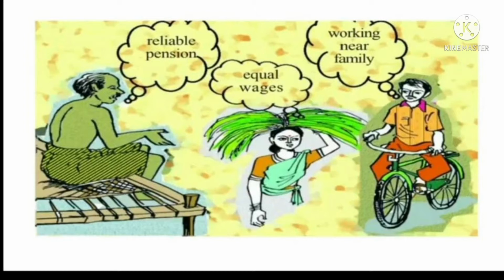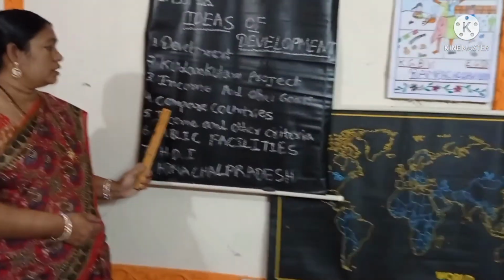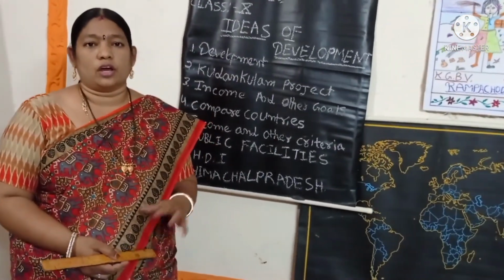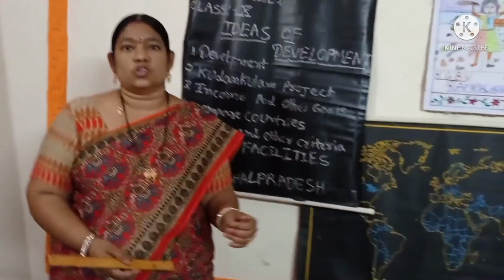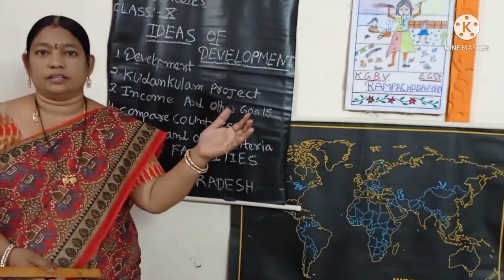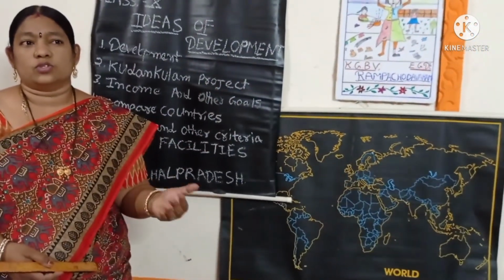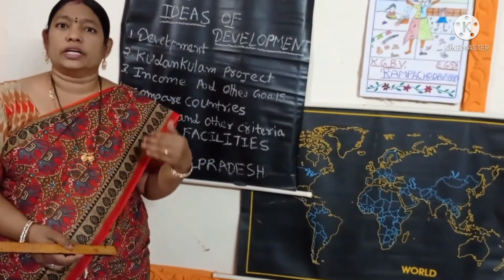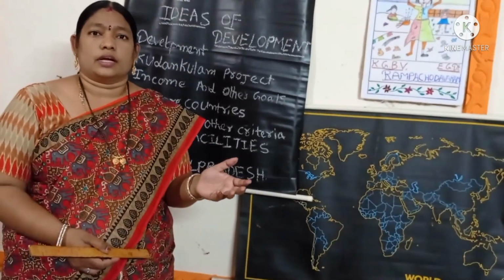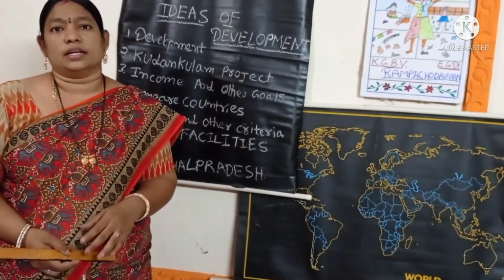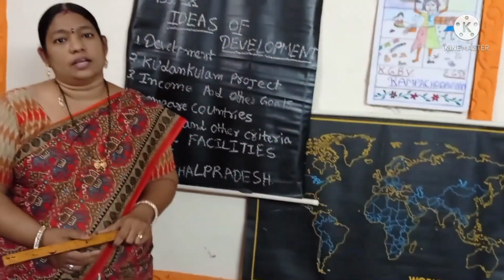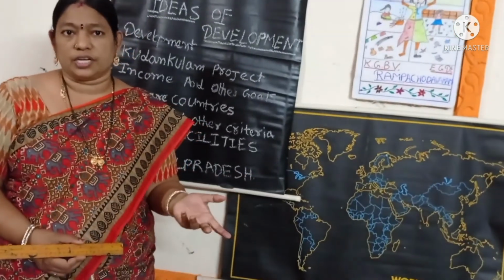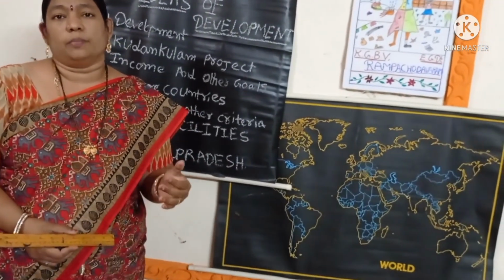This is development. Then we compare countries. Actually, in the classroom we all compare with others. The girl is tall, the girl is short, the girl is white, the boy is black. Also, he is brilliant, he is dull. So we all compare. So how do we compare one country to another? We compare the income of the country. So high income countries are the rich countries, and low income countries are the developing countries.